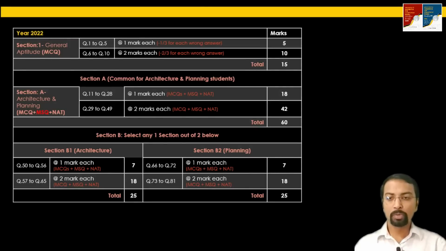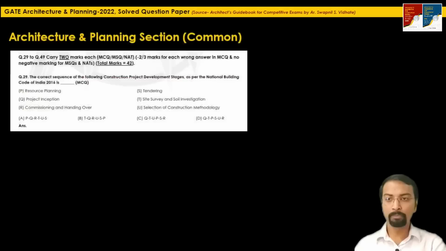Okay, the next questions, from question 29 to 49, these total 21 questions carrying total 42 marks are 2 mark questions, MCQs plus MSQ plus numerical answer type questions. 2 marks for each question, minus 2/3 mark for a wrong answer in MCQs, and no negative marking for multiple select questions and numerical answer type questions. So let's solve the easy questions from these 21 questions.